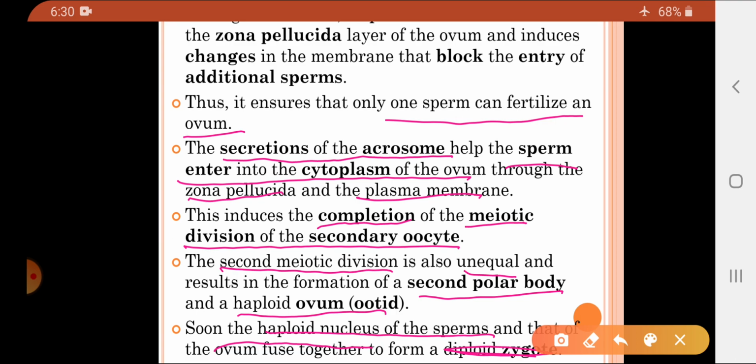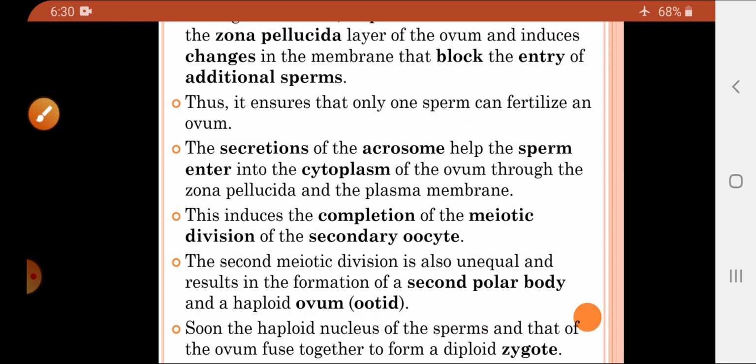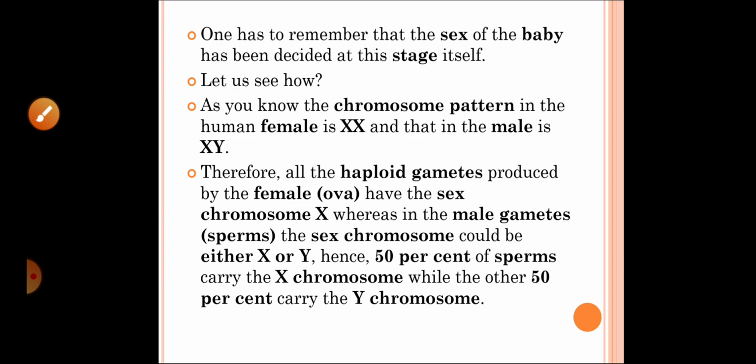Basically, the second polar body will disintegrate. Now, the nuclei of a sperm and ovum will fuse with each other and finally result in the formation of the zygote. Now, students, you need to remember that the sex of a child will be determined at this stage, that is, at the stage of the zygote.